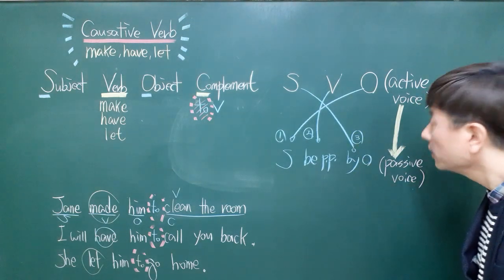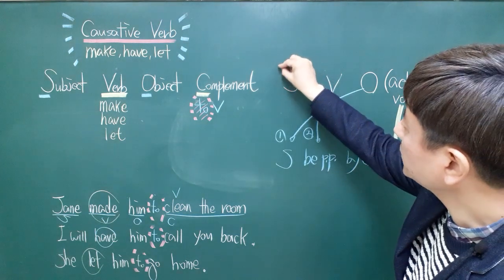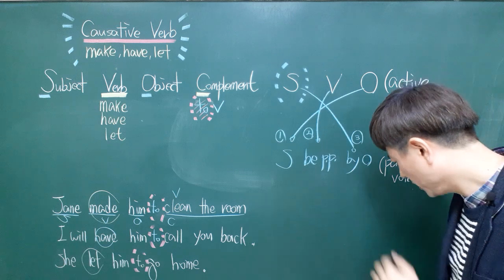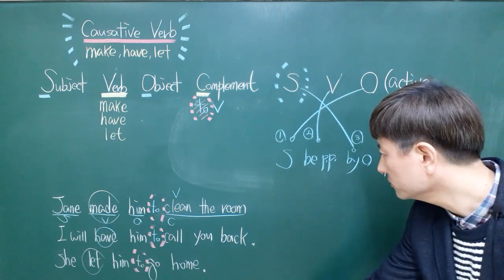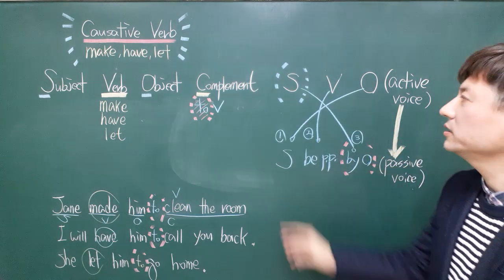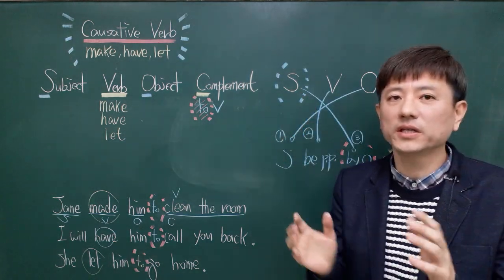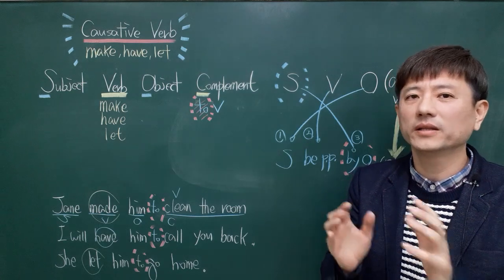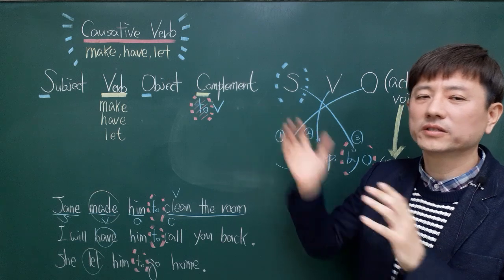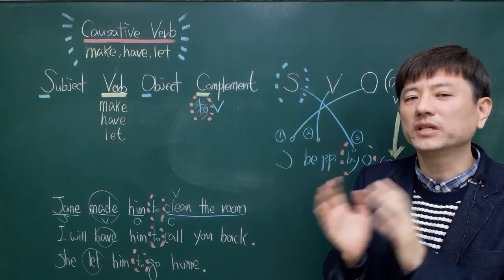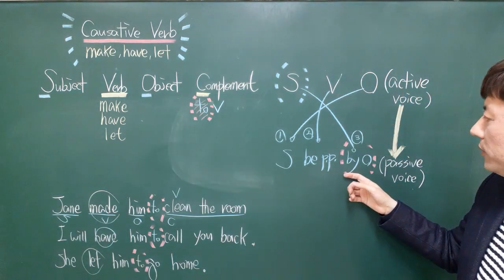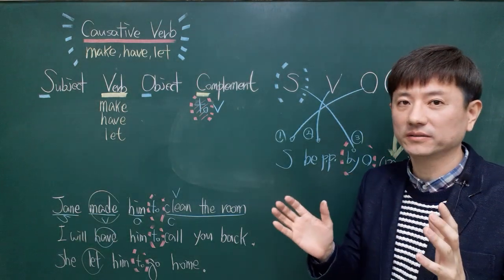But this subject can be omitted when the subject is ordinary people, or when the subject is a person anybody knows, or when the subject is obvious to listener and speaker. In this kind of case, by plus object can be omitted.